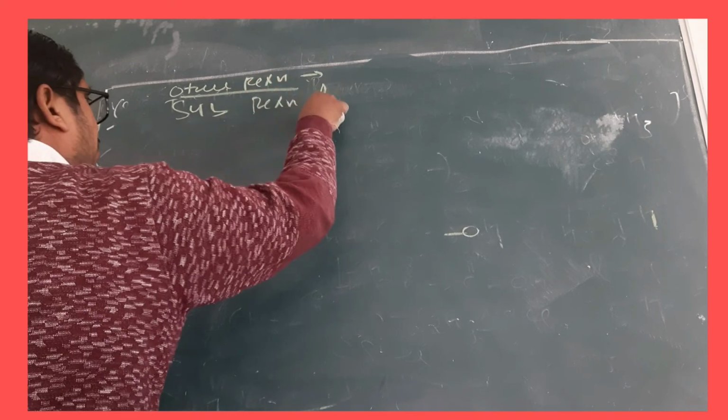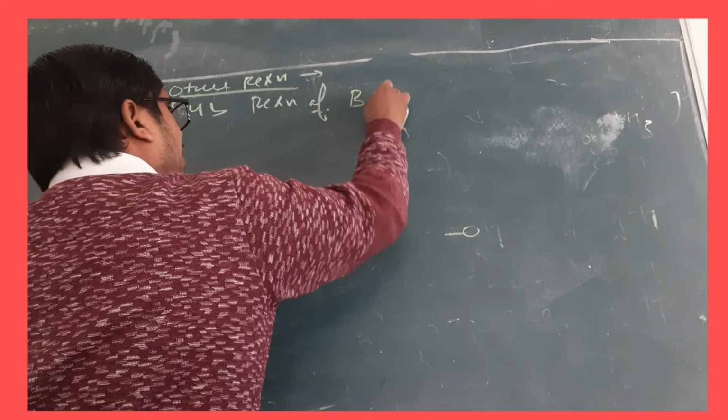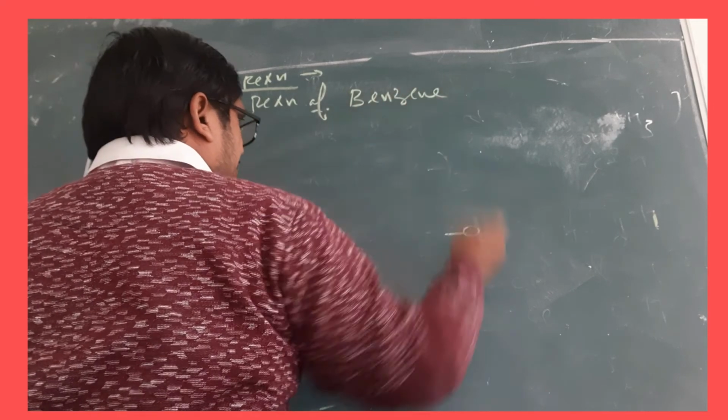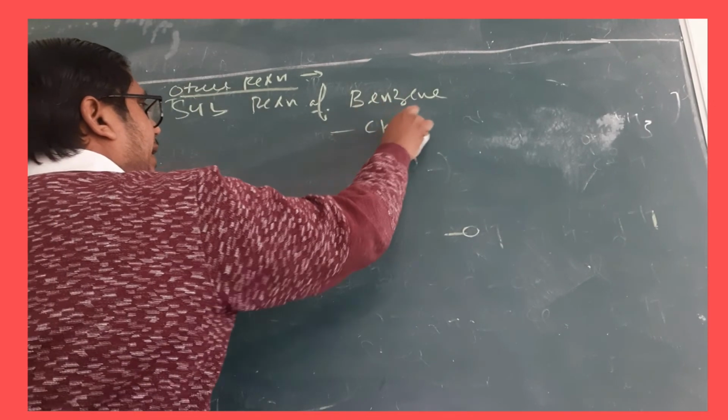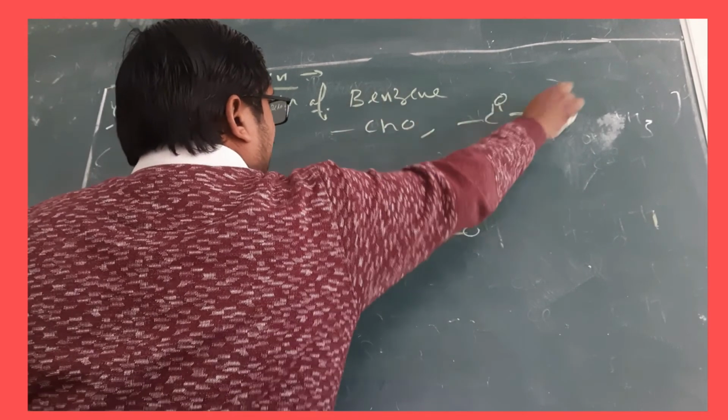Okay. Then we have the last part of the chemical properties, the other reactions, and in it one last reaction: substitution reaction of the benzene which contains an aldehyde or keto group.